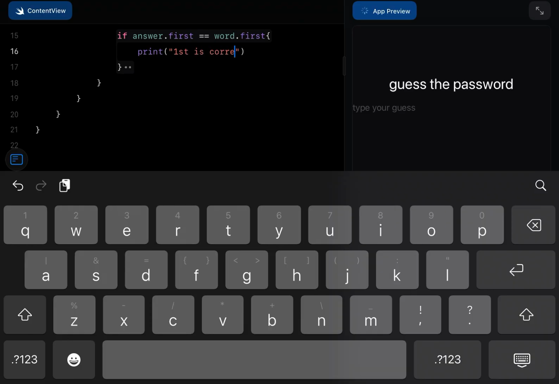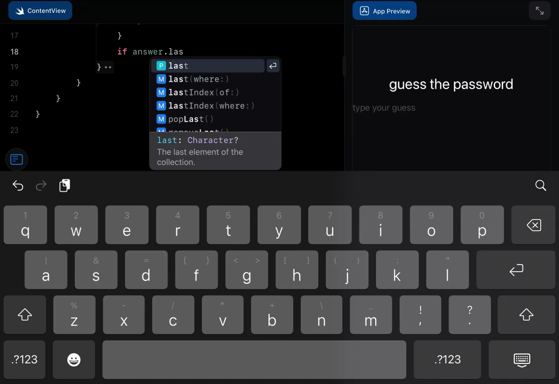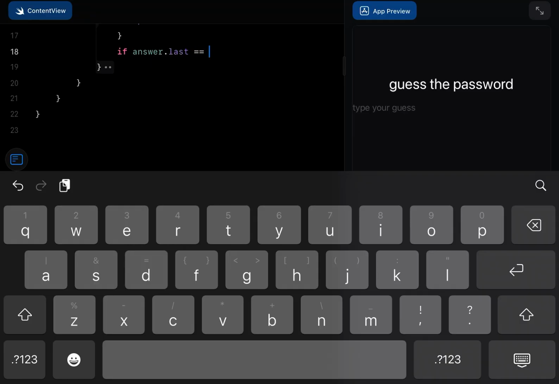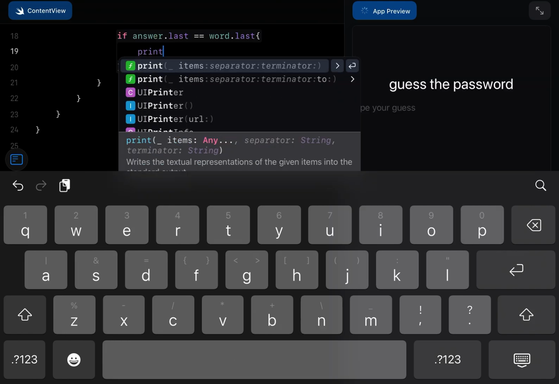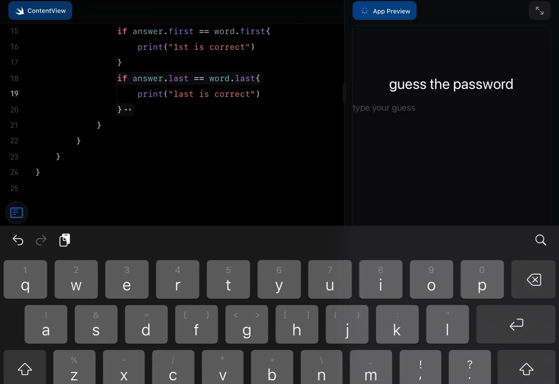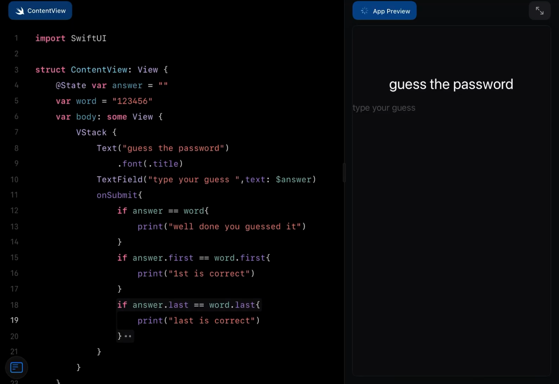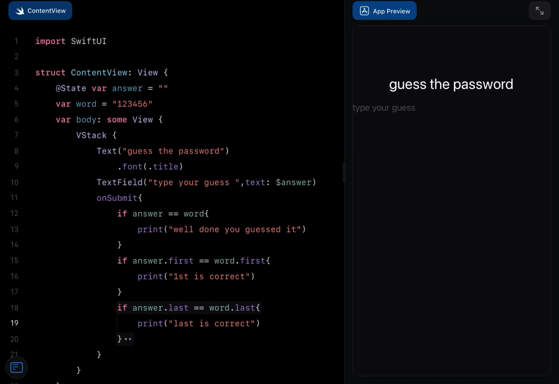is correct, and then we'll put in another if answer dot last is equal to word dot last, then we will put in print last is correct. So that's the on submit.